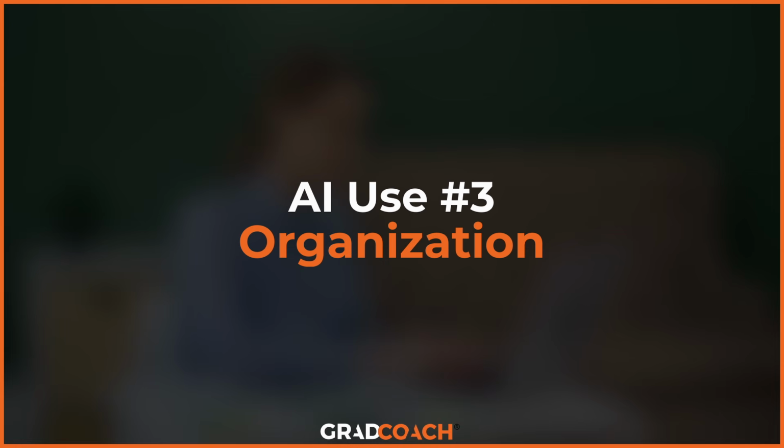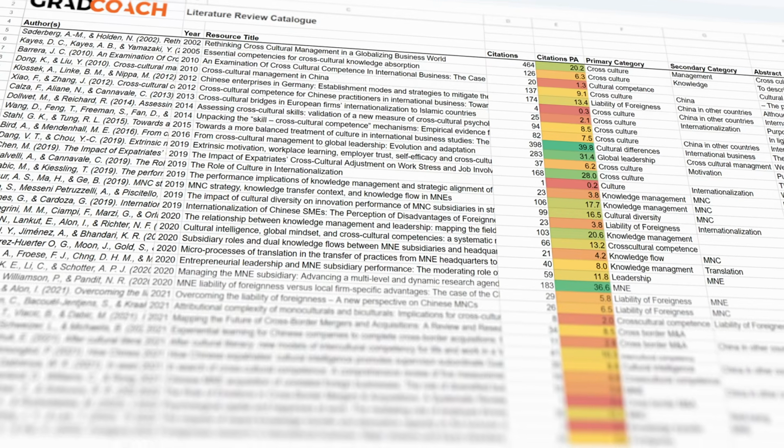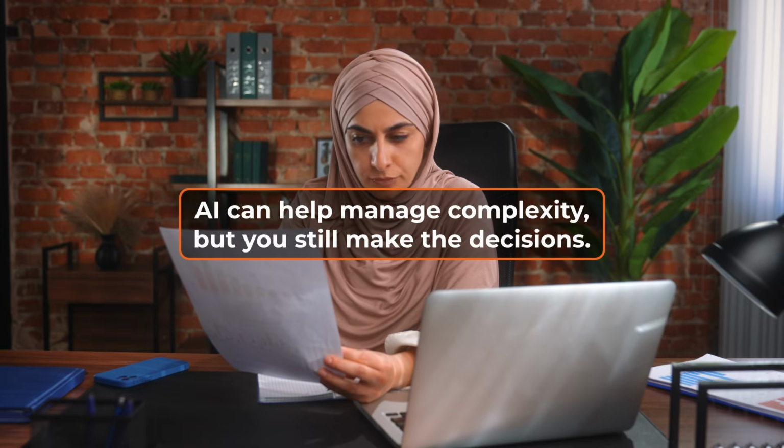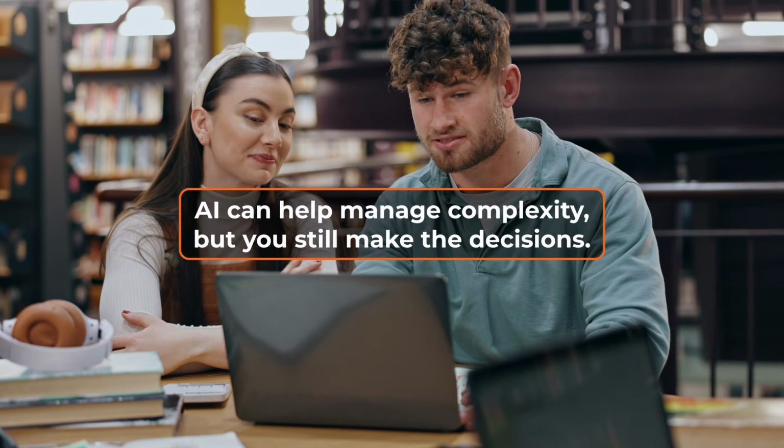AI can also be genuinely helpful for organization. Many students use AI tools to cluster articles by theme, generate comparison tables, or help build synthesis matrices. This is one of the safest and most productive applications because it supports the intellectual work that you're already doing, looking for patterns across studies. You're still making the decision. AI is just helping to manage the complexity.